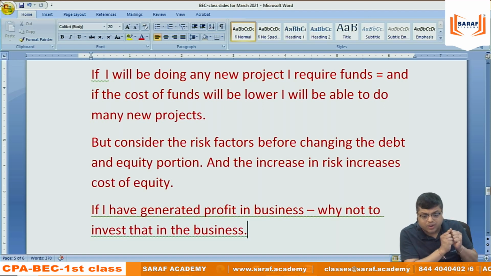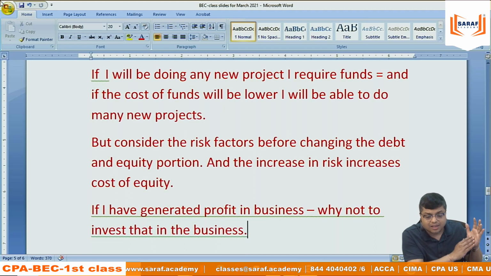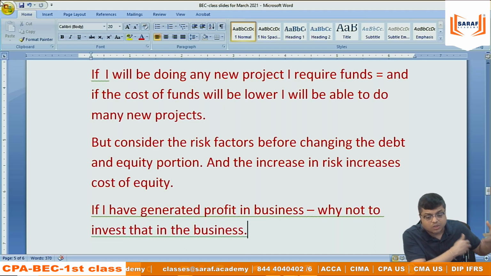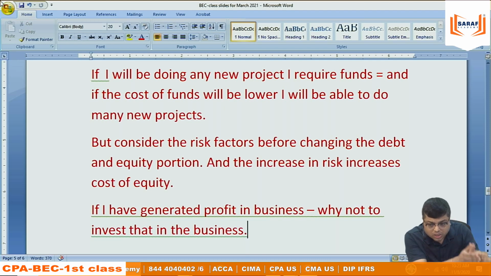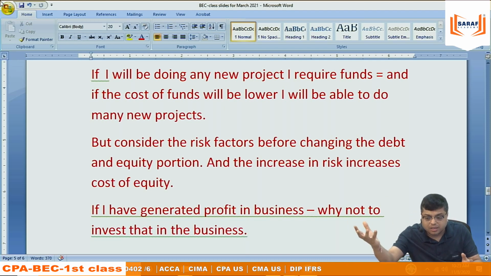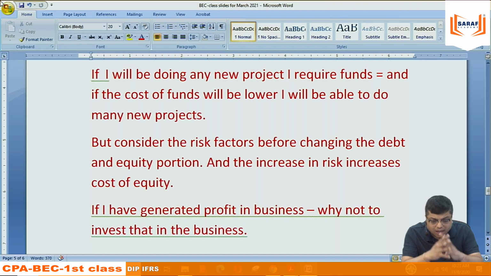And the source of funds depends upon the company's dividend history, the company's policy to pay dividend. Because dividend, cost of funds, and investment are all interrelated. Financing, investment and dividend are all interrelated. They are part and parcel of every company's life.